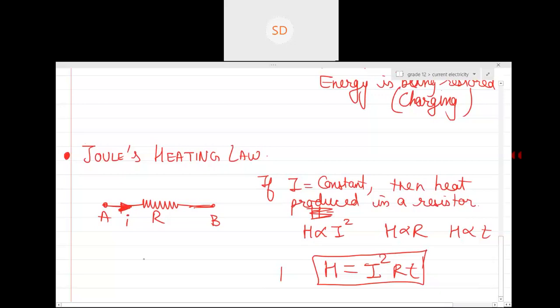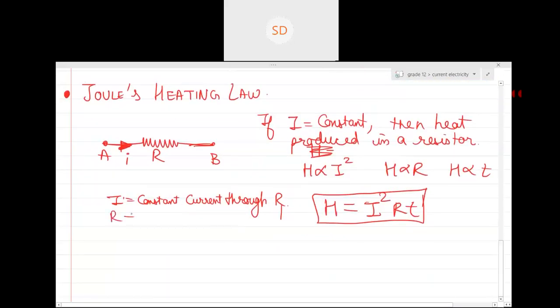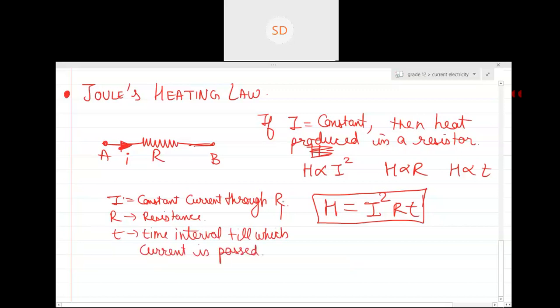Is this clear? Then what is the H? H is the heat produced in the conductor. I is the constant current. R is the resistance, and t is basically the time interval till which current was passed. And H is basically the heat developed.